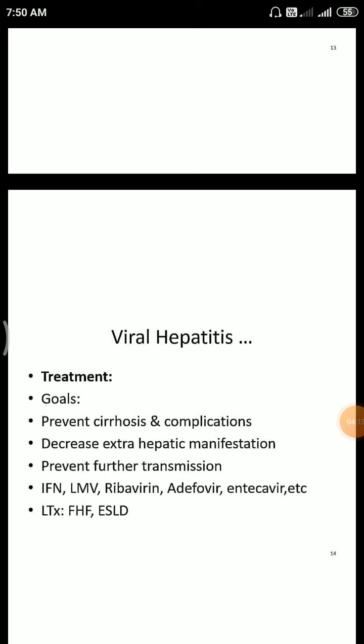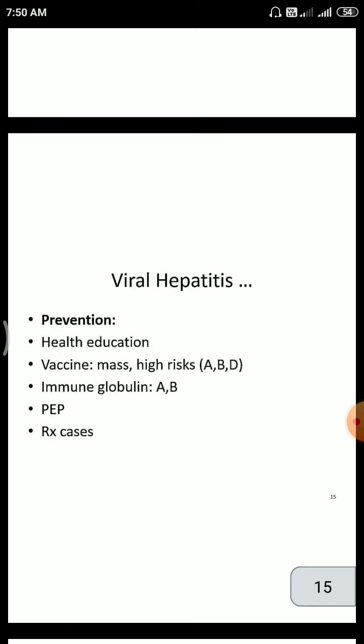The treatment goals are prevention of cirrhosis and complications, decreasing extrahepatic manifestations, and preventing further transmission. Interferon, lamivudine, ribavirin, adefovir, and entecavir are used. Then prevention is given by mass health education. Vaccines are used for the masses and high-risk people, including hepatitis A, B, and D viruses, and immunoglobulin for A and B, as post-exposure prophylaxis in the rest of the cases.